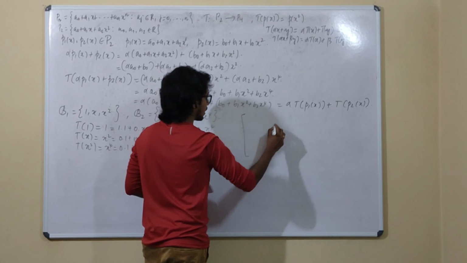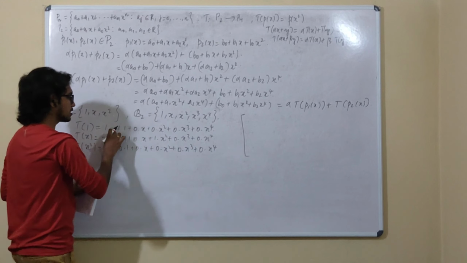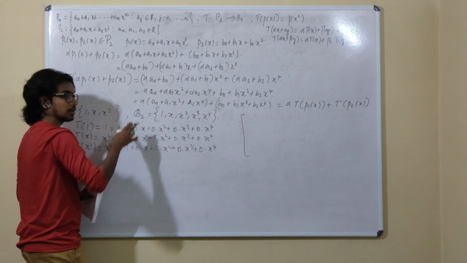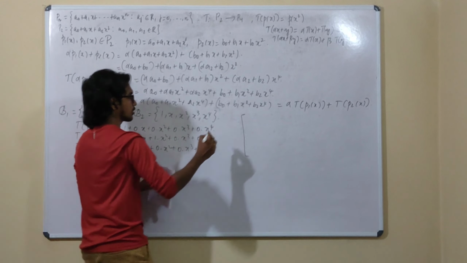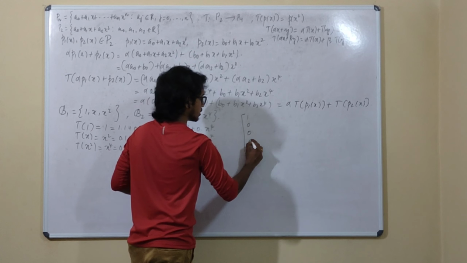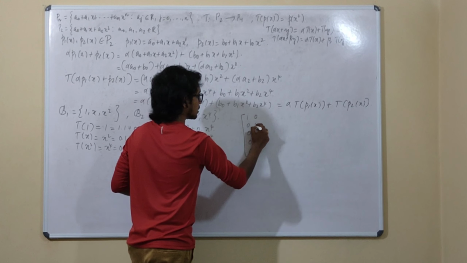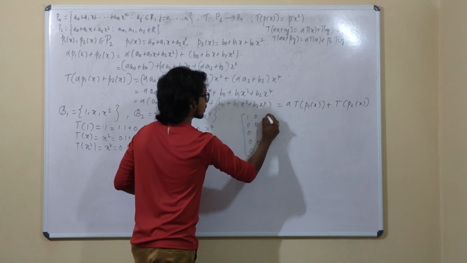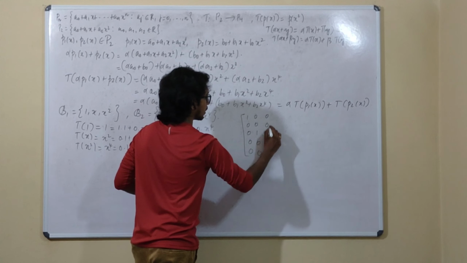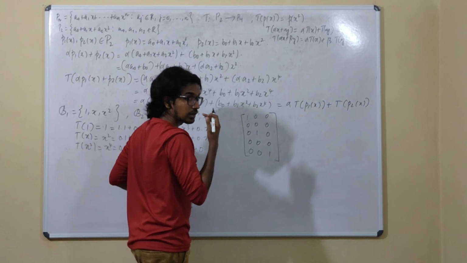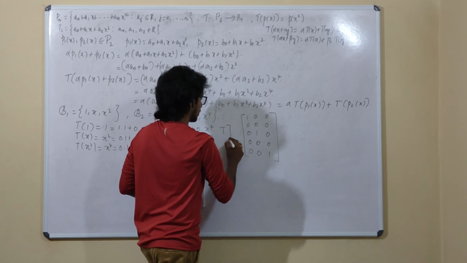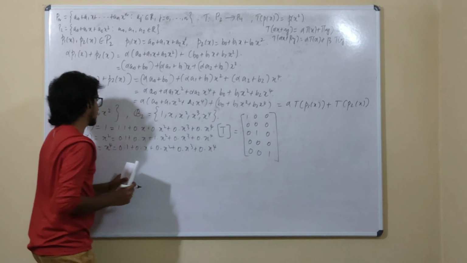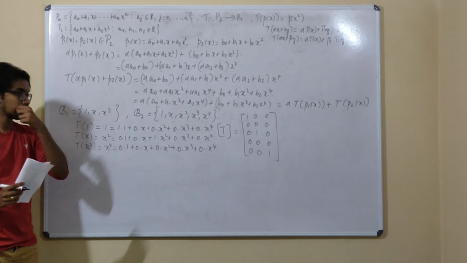Now if you put this in a matrix form, the coefficients of the basis elements will contribute to the column. So it is going to be 1 0 0 0 0. The next would be 0 0 1 0 0, and 0 0 0 0 1. This is the matrix of T with respect to the basis B1 and B2.